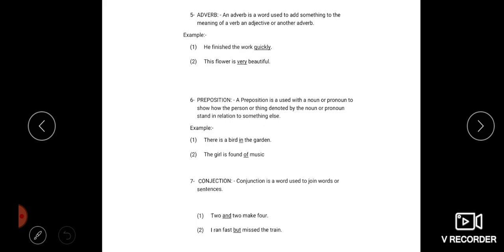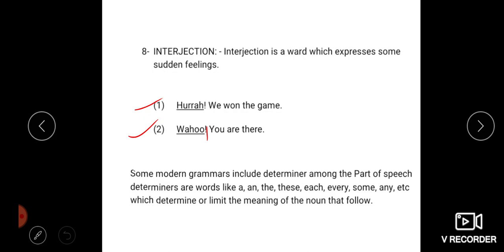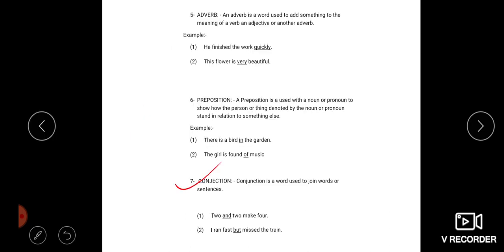The next part of speech is conjunction. A conjunction is a word used to join words or sentences. It's like 2 and 2 make 4.